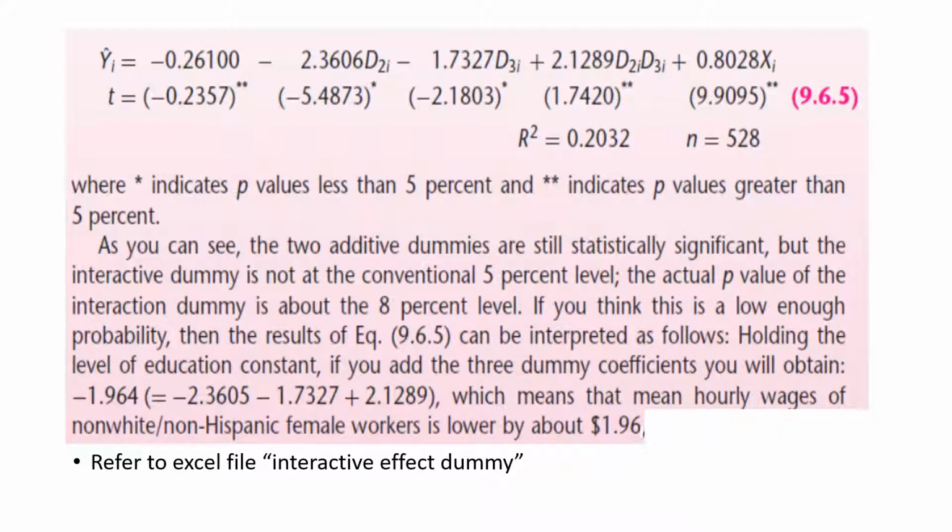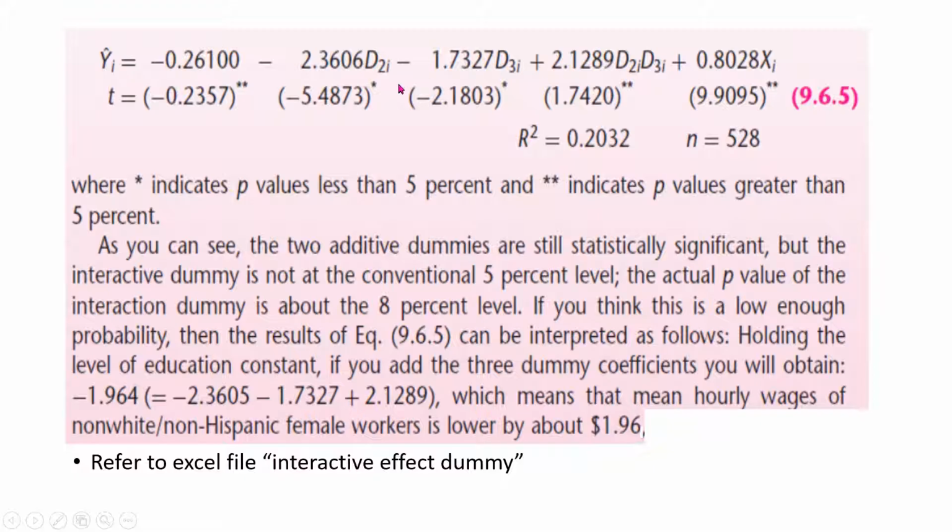But the fact is how to interpret that regression. Let's say I have the data and I input that data in regression and I ran that regression in Excel. Keep that in mind: if you have data on D2 and D3, you will have to generate data on the D2 D3 interactive form yourself.